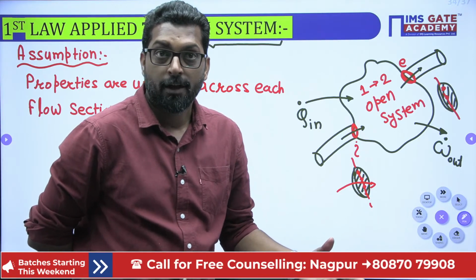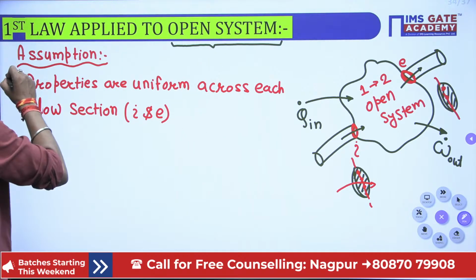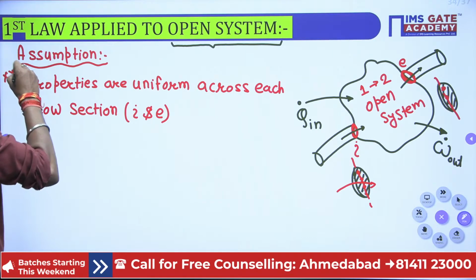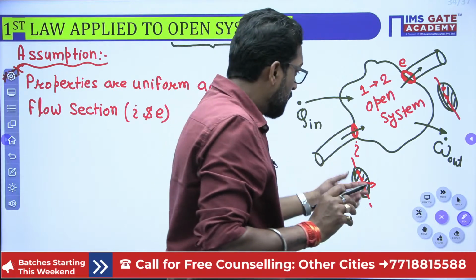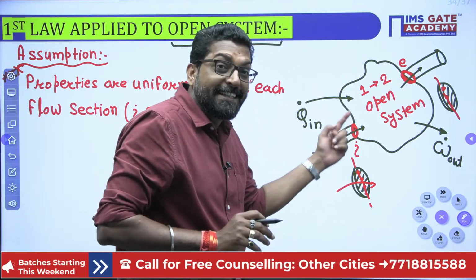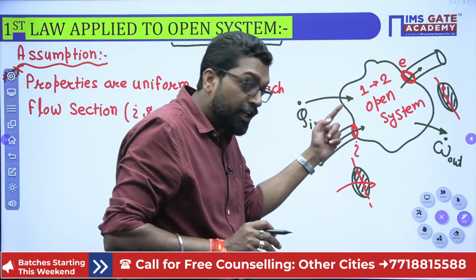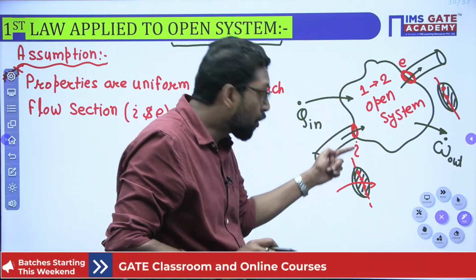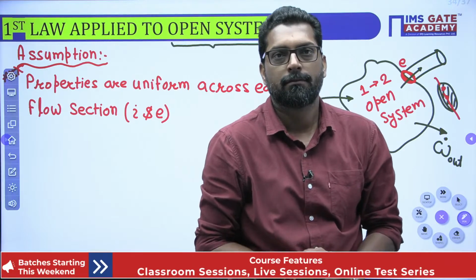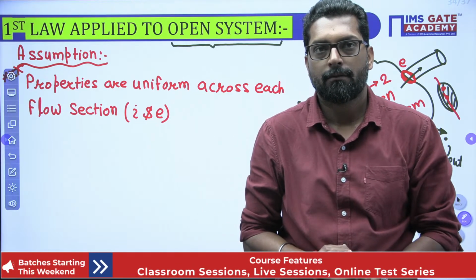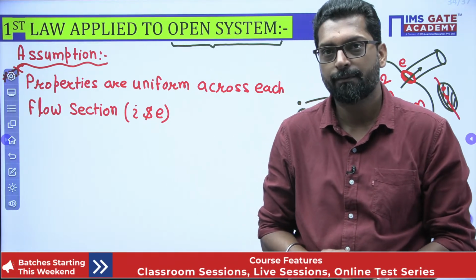Everyone, please? So these are the very important assumptions. That means properties are uniform throughout the cross section while it enters or exits. These are the main assumptions. Okay, now.